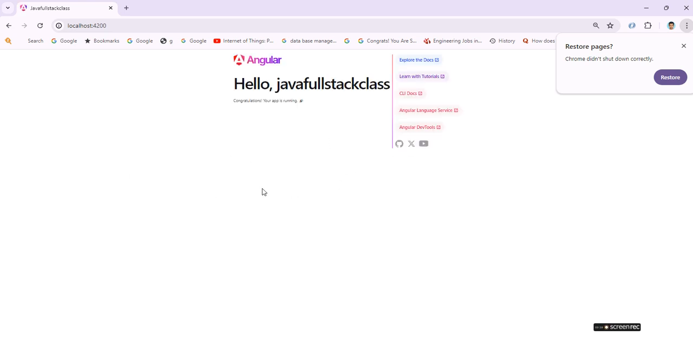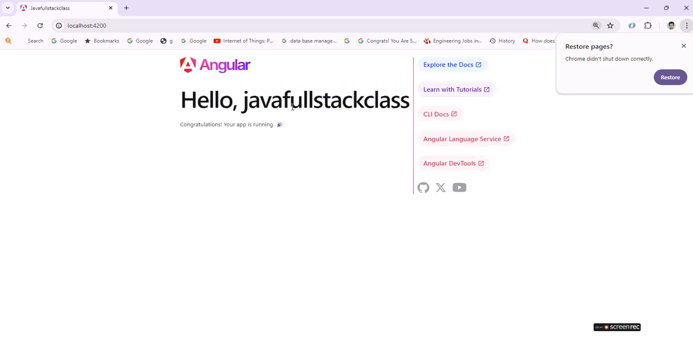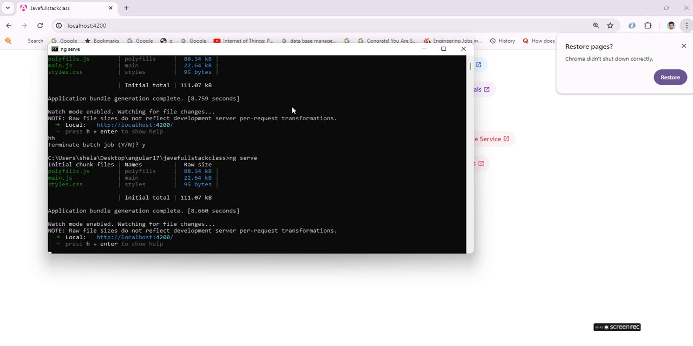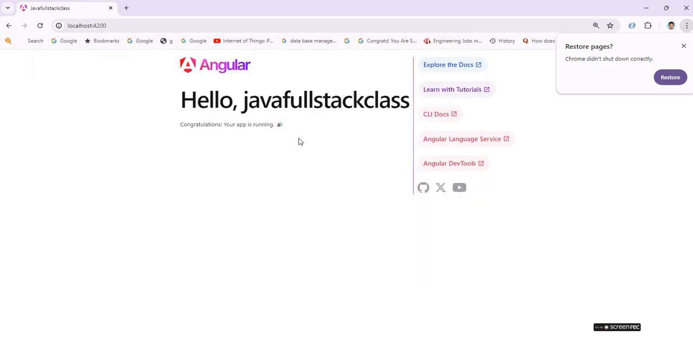It's loading, it's taking time. See, welcome to Java full stack class. Hello, in Angular 18 version, congratulations, your app is running. See, your app is running and a lot of features are running. So our application is started. This is the way you can start your Angular application. Thank you, you can practice on it.